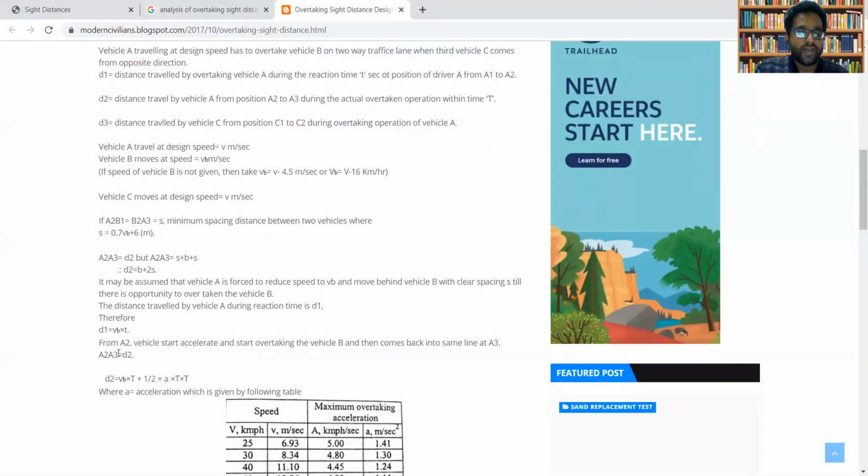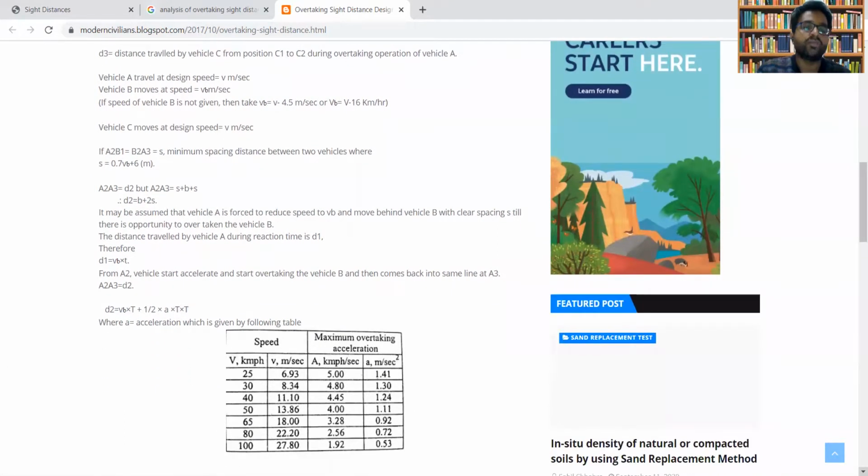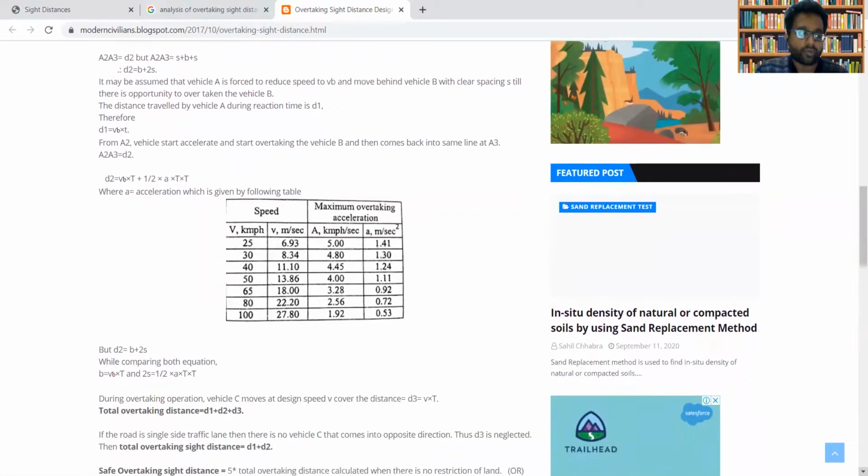Then the vehicle is accelerating from position A2 and overtakes the vehicle B and then comes back to the position A3. So we have to write the distance traveled as D2 is equal to VB, that is the speed at which vehicle B is traveling, VB into capital T, where capital T is the actual time of overtaking, plus half A T square. This is coming from the equation of motion, right? S is equal to UT plus half AT square, the same expression.